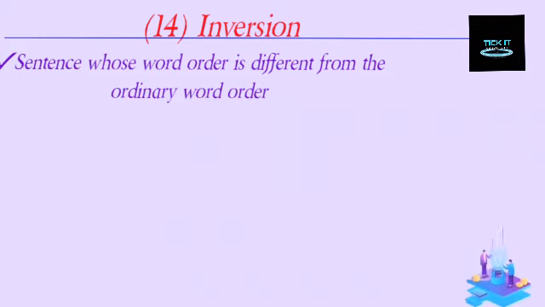But in inversion, we will have, let's say for instance, if it were subject, verb, complement such as the bear went up the hill, it will be inverted to read like up the hill went the bear. So we've changed subject, verb, complement, and we've inverted it and begun with complement, verb, subject. That is inversion.